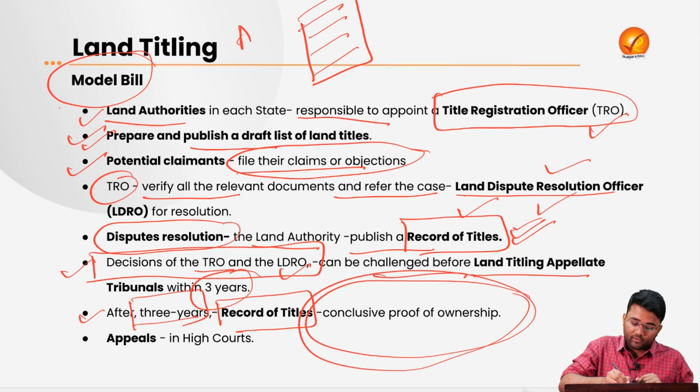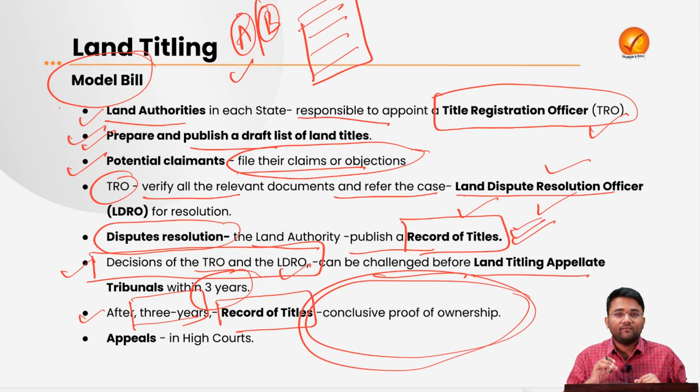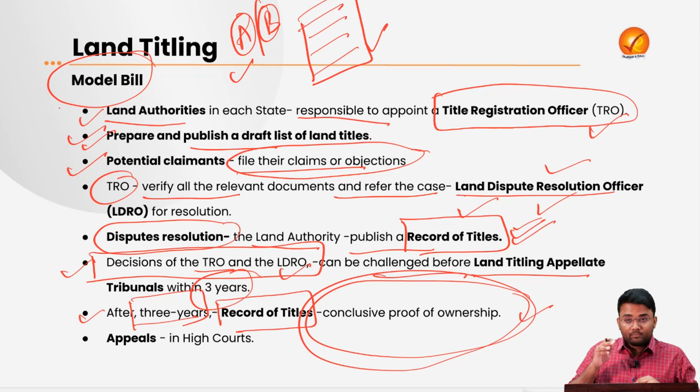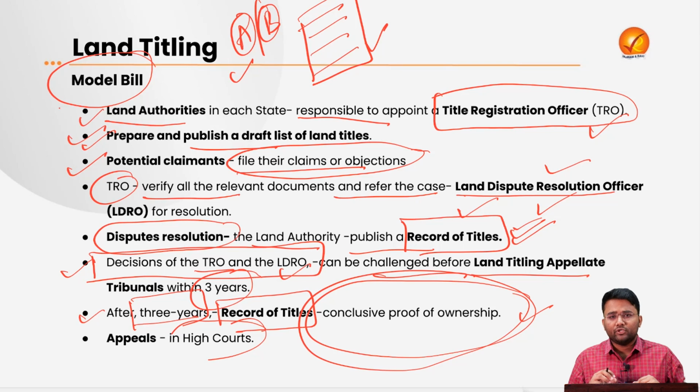Now this particular person A or B can say that I am the conclusive land title holder of this particular parcel of land. However, there are still some safeguards provided to the people: after the period of 3 years, an appeal can be filed with the High Court of that particular state if there is some issue still pending regarding that parcel of land or ownership of land.